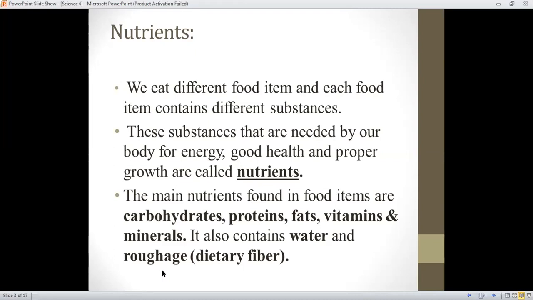And now further we are going to discuss what are carbohydrates, what are proteins, what are fats, what are vitamins and minerals, and what is water. As everyone knows what water is, and why we drink water and why it is important for us. And next is roughage. Now we will discuss carbohydrates first.